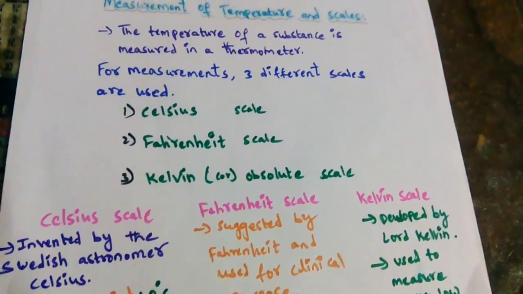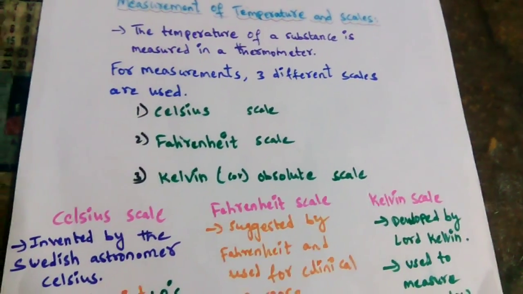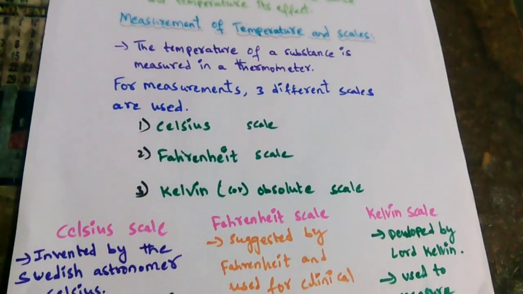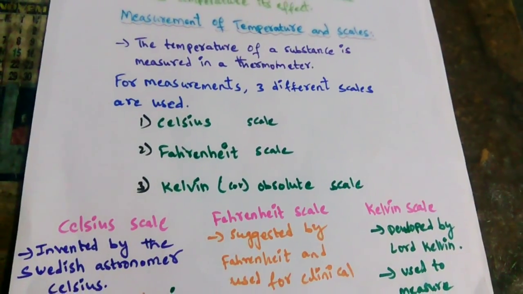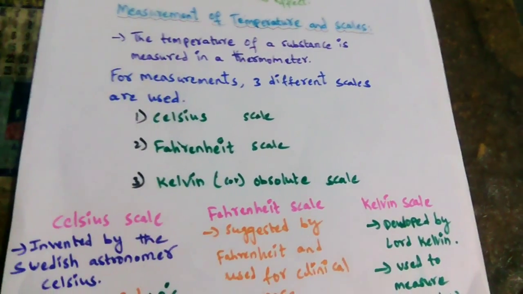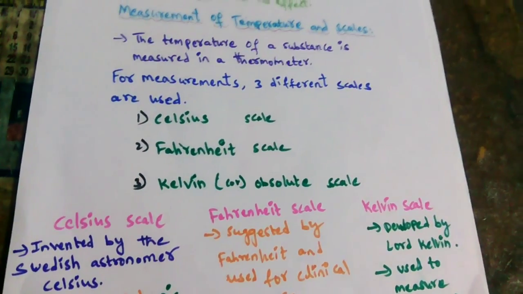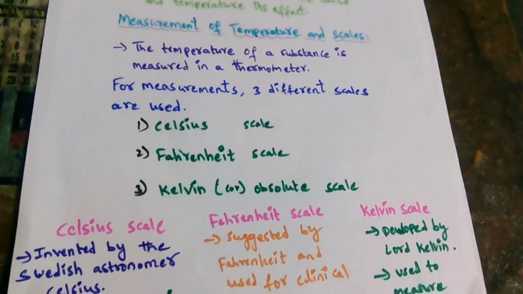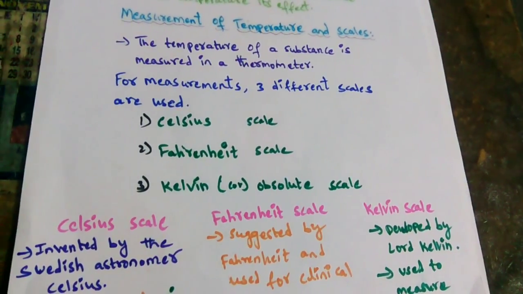I repeat once again. If we consider the relation between Celsius and Fahrenheit, 1 degree Celsius is equal to 9 by 5 of 1 degree Fahrenheit.